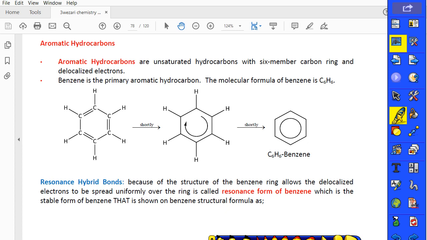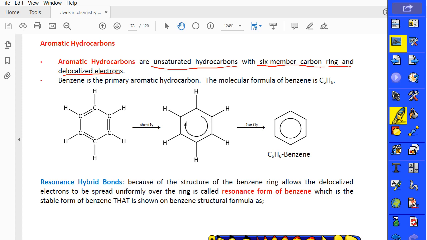But aromatic hydrocarbons means it's a ring, it's closed, it's a cyclo, but it also contains double bonds and triple bonds. Because of that, we can say directly that aromatic hydrocarbons are unsaturated hydrocarbons with a 6-member carbon ring and delocalized electrons. It means aromatic hydrocarbons must contain only 6 carbons, connected to each other, and they must have delocalized electrons.